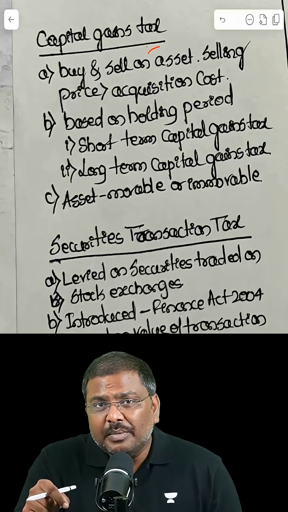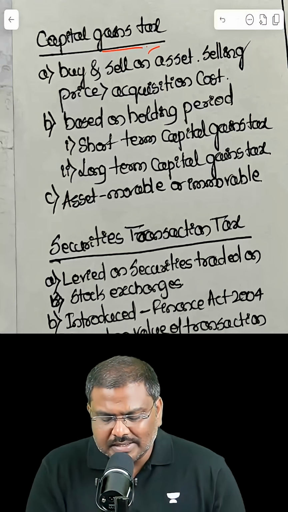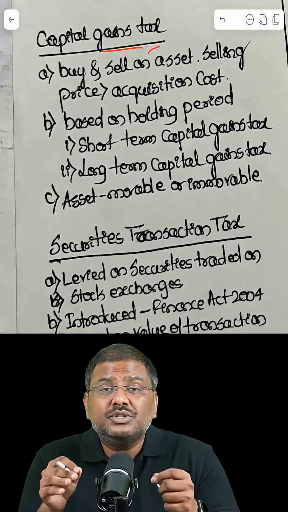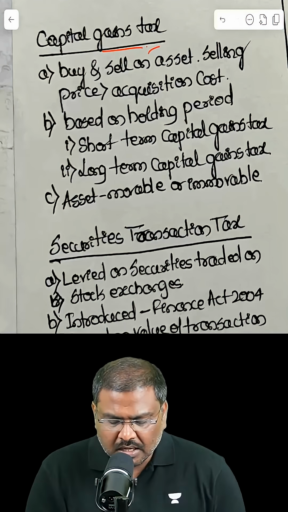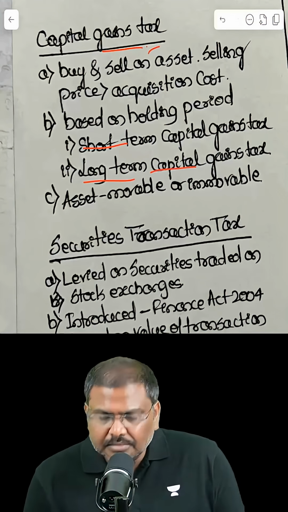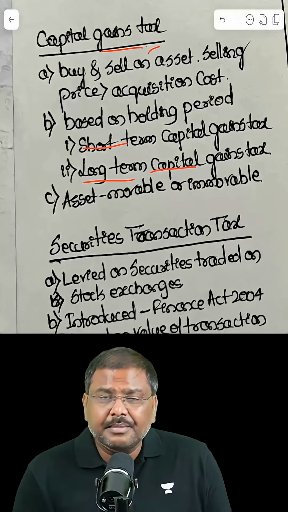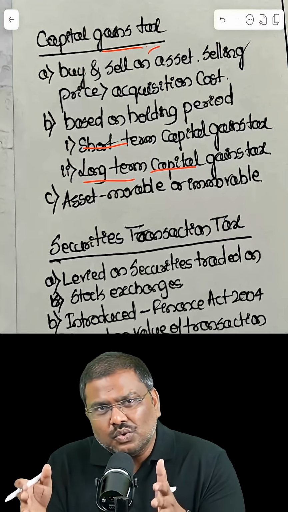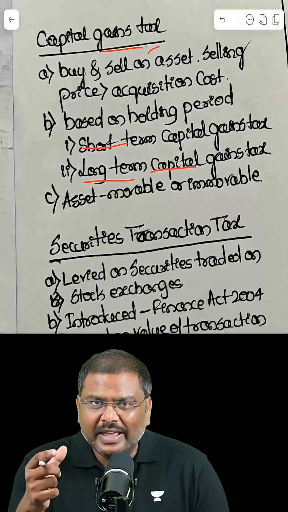And on this, government will impose a tax and collect, which is called as a capital gains tax. Based on the holding period, there are two types. One is short-term capital gains tax and the second one is long-term capital gains tax. And please remember, from one asset class to another asset class, the rate varies.